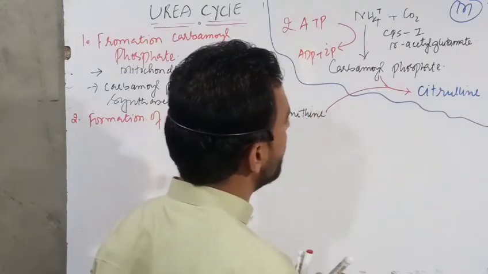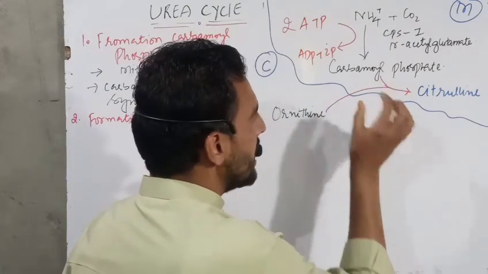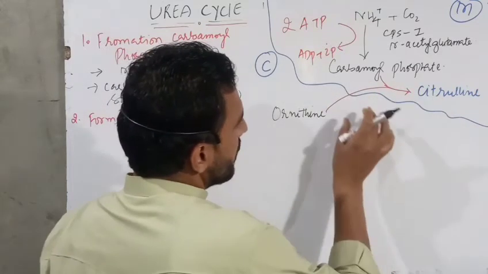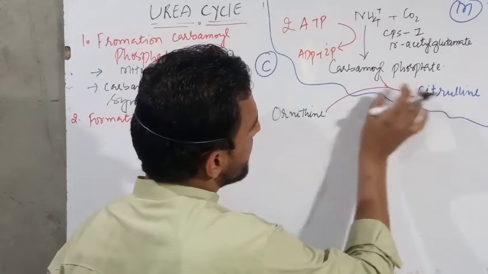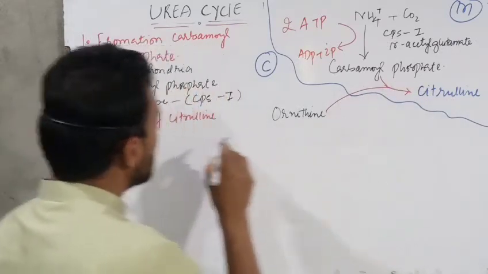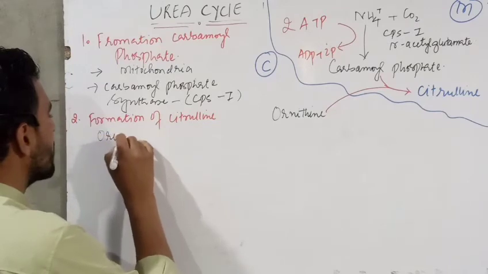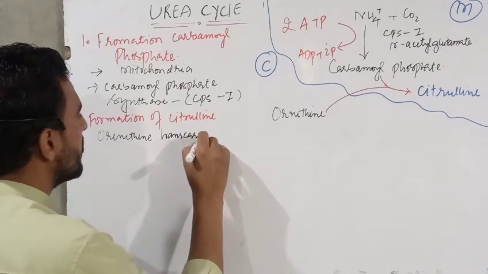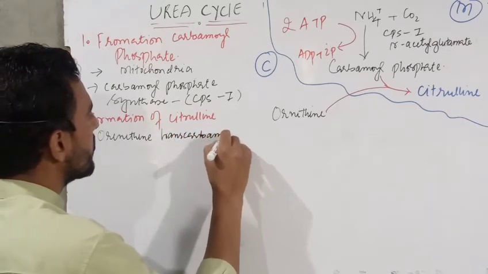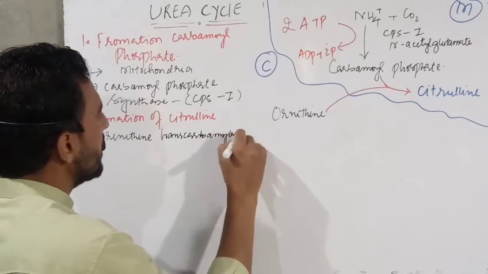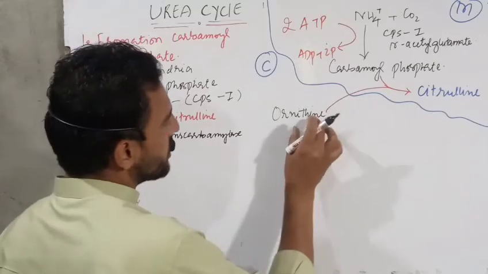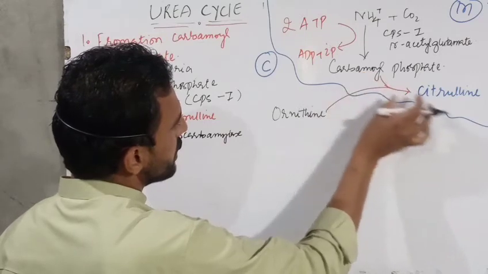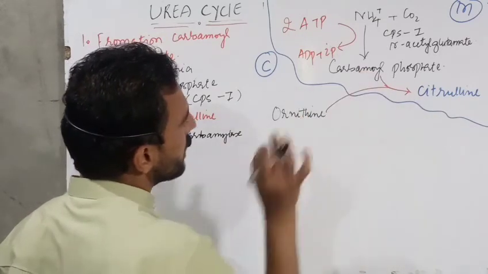Here is the synthesis of citrulline in the mitochondria. Citrulline is synthesized from carbamoyl phosphate and ornithine by the enzyme ornithine transcarbamylase, which synthesizes citrulline from ornithine and carbamoyl phosphate.